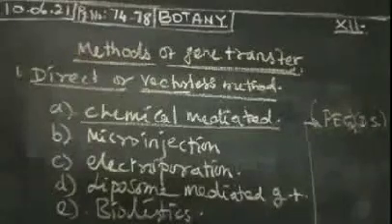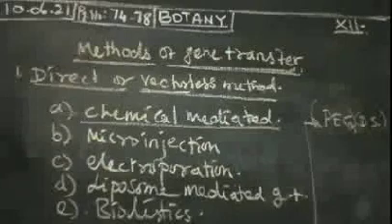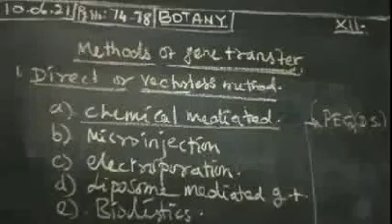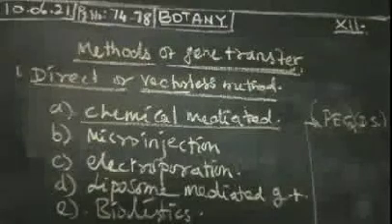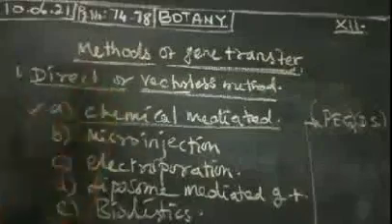The DNA is taken up with the help of these chemicals. These chemicals induce the DNA uptake into the protoplasm, and then the process is completed. That is called chemical mediated gene transfer.